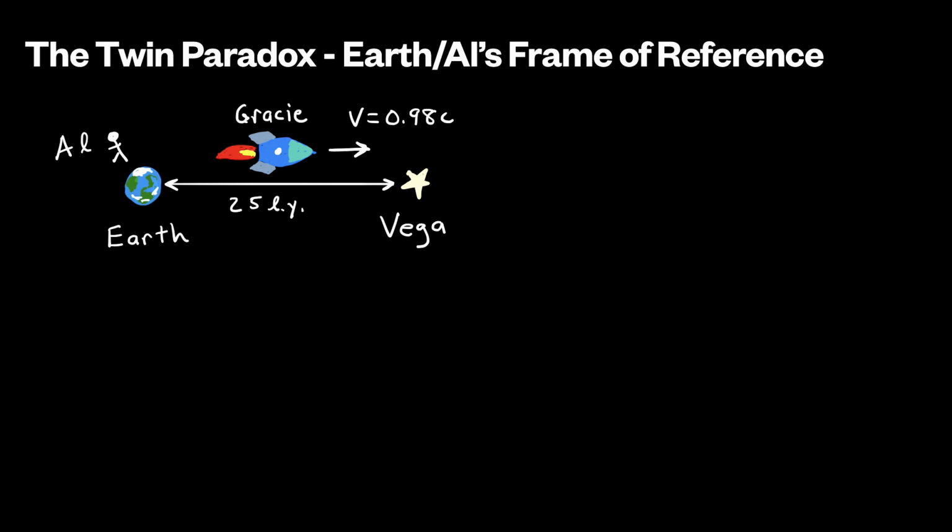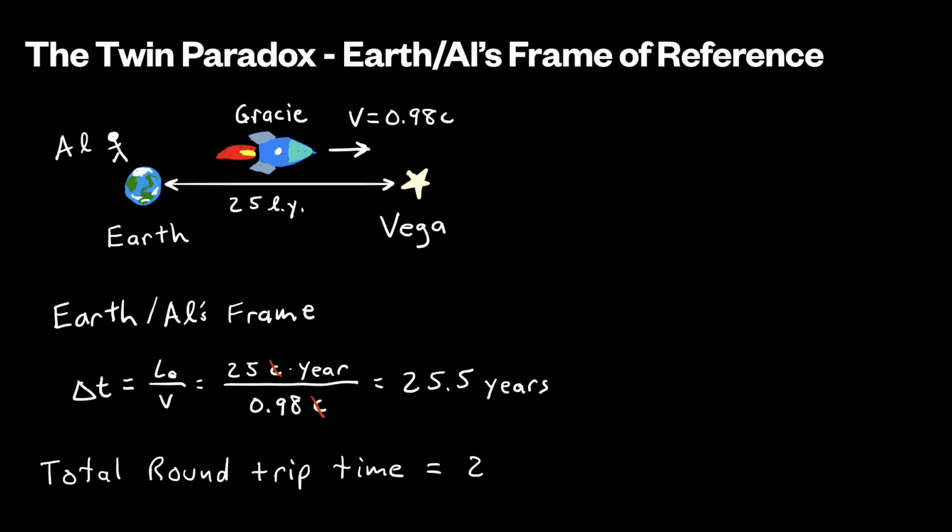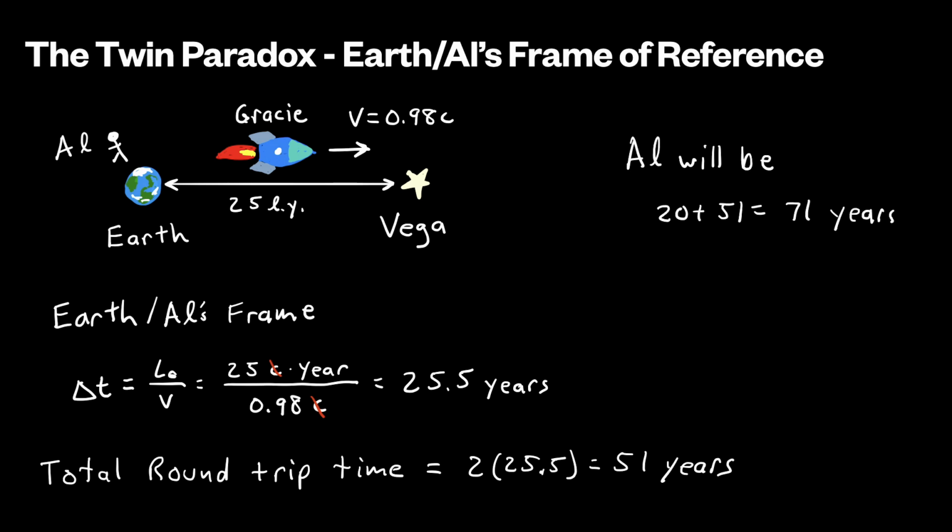Let's first look at the trip from our perspective on Earth. So in the Earth frame, or in Al's frame, it takes Gracie a time Δt equals L0 over v, or 25 light years over 0.98c to reach Vega. The c's cancel, and we see it takes 25.5 years for the trip. The total time for the round trip will just be twice this. Because we're assuming that Al and Gracie are both 20 years old when they start the trip, Al will be 20 plus 51, or 71 years old when they reunite.